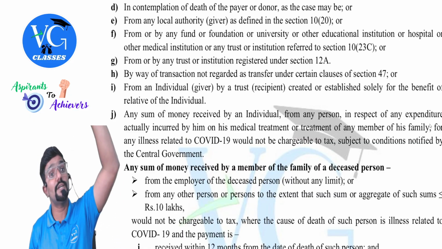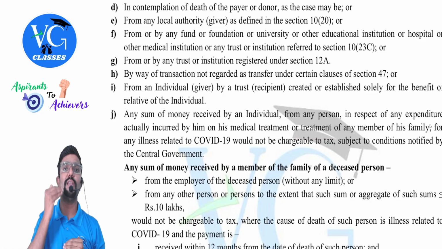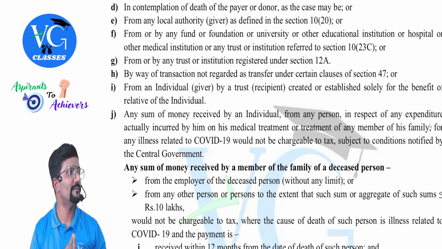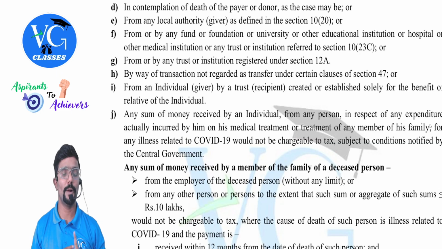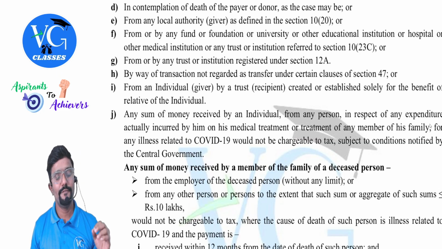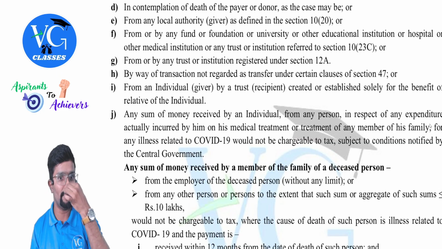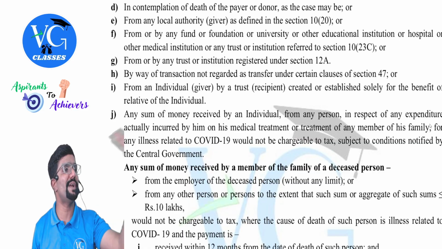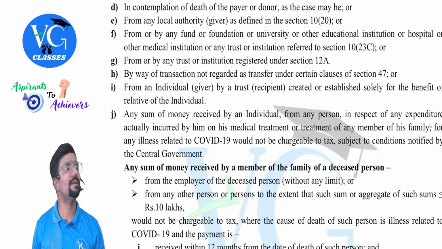Section 47, we learned from the transferor point of view. Same way, for the receiver, whatever capital assets they have received, sir, is section 56(2)(x) applicable? No, 56(2)(x) is not applicable. Okay. Next, from an individual giver by a trust recipient created or established solely for the benefit of relative of the individual. Now, if I have transferred my properties to a trust, trust is the receiver. Is section 56(2)(x) applicable for them?